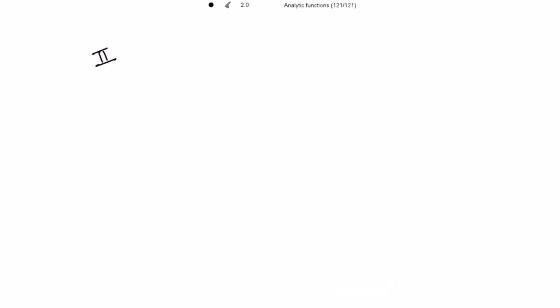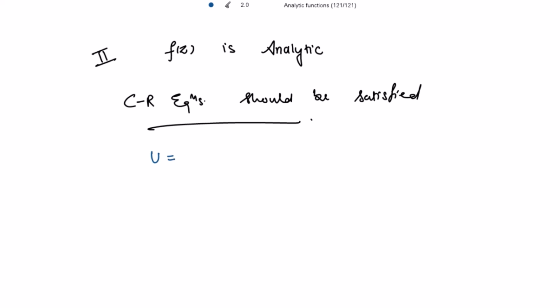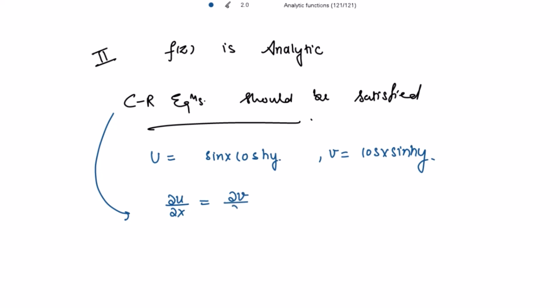And now we need to show that the function is analytic. So for that, CR equations should be satisfied. So first, let's write back the functions u and v. So u is sin x cosh y and v is cos x sinh y. And what are the CR equations? It is partial derivative of u with respect to x should be equal to partial derivative of v with respect to y, and partial derivative of u with respect to y should be equal to negative of partial derivative of v with respect to x. These are the CR equations.